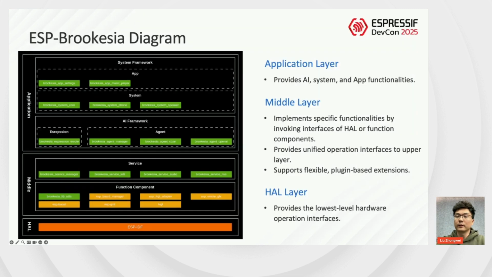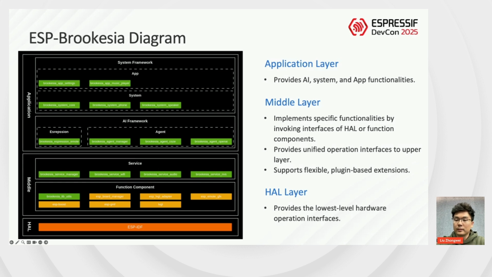What you see now is the overview architecture of ESP Brookesia. We have clearly divided it into 3 layers: the HAL layer, the middleware layer, and the application layer. Components shaded in green reside within our Brookesia repository. Let me talk you through it from the bottom up.